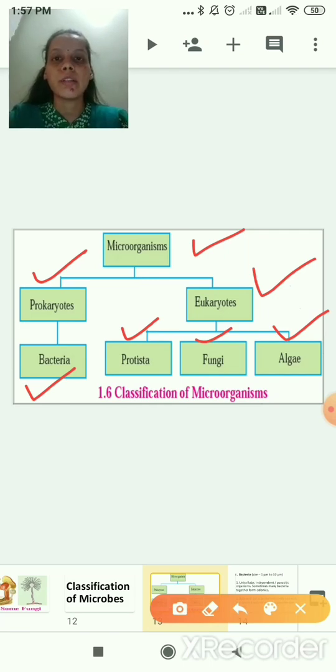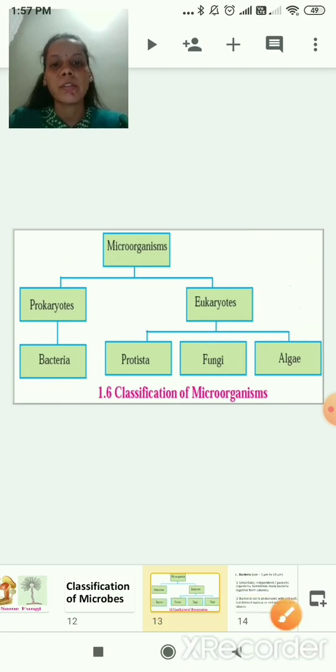Microorganisms are divided into prokaryotes and eukaryotes. Prokaryotes are further divided into bacteria, and eukaryotes are further divided into protista, fungi and algae. Correct. I hope you are clear with this. Okay, so this is the classification of microorganisms.